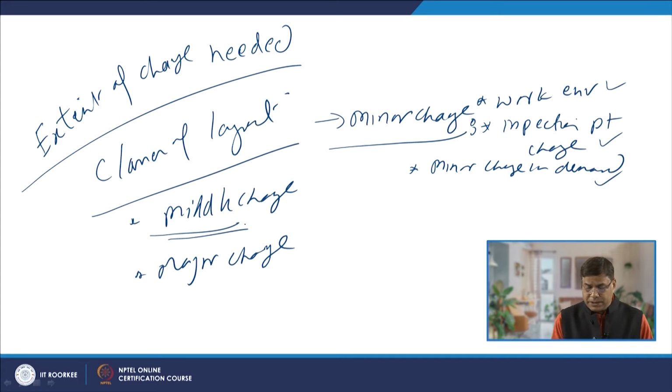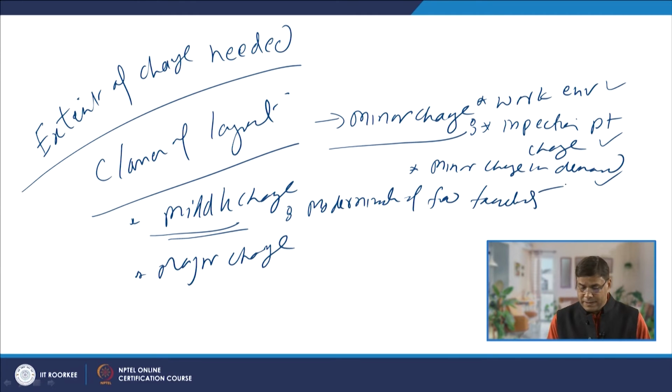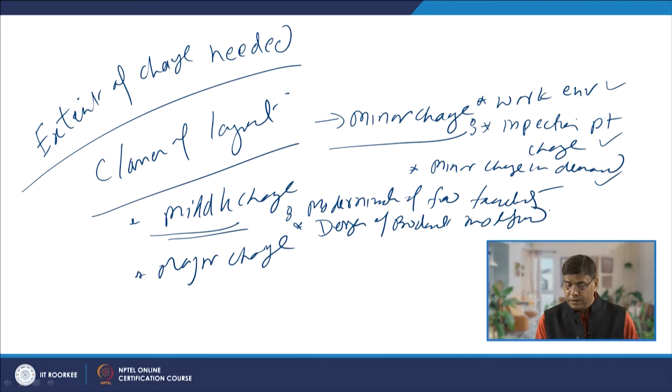The middle level of change is realized when, say, we want the modernization of some of the facilities, modernization of a few facilities is needed, or when the design of the product has been modified, and for that we need to add some machines, we need some inspection points, we need some additional packing and dispatching points.